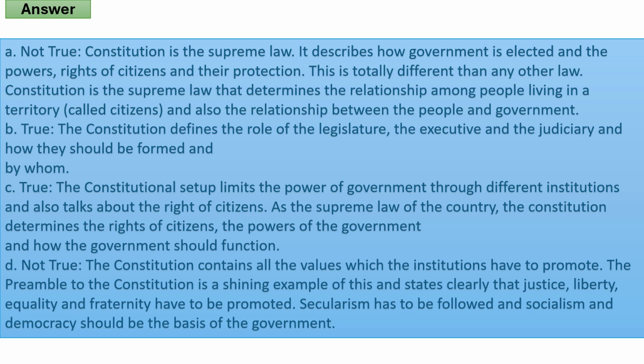D. Not true. The Constitution contains all the values which the institutions have to promote. The Preamble to the Constitution is a shining example of this and states clearly that justice, liberty, equality and fraternity have to be promoted. Secularism has to be followed and socialism and democracy should be the basis of the government.